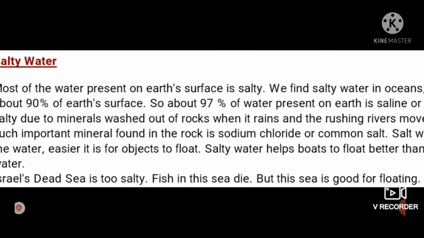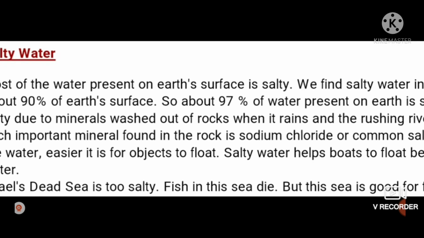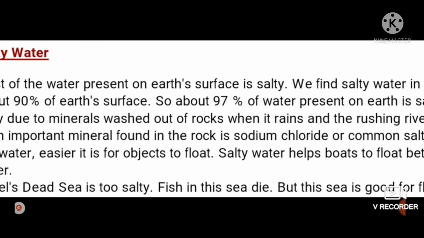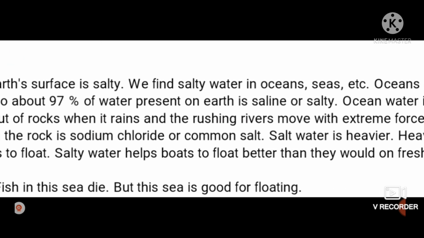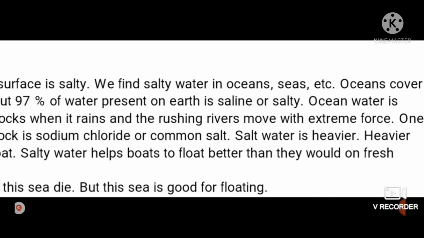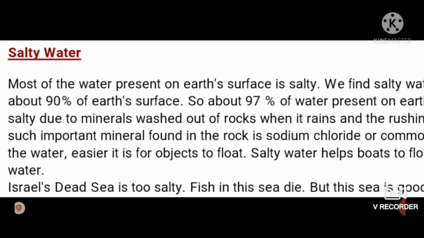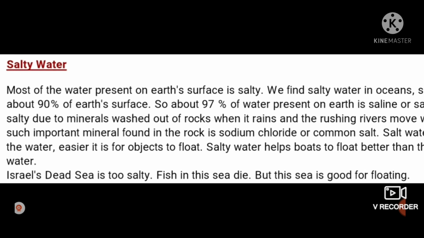Ocean water is salty due to minerals washed out of rocks when it rains and the rushing rivers move with extreme force. One such important mineral found in the rock is sodium chloride or common salt.